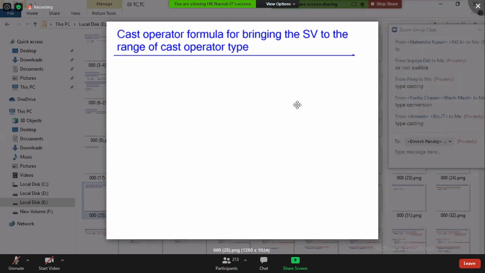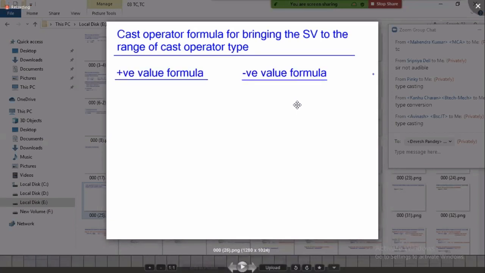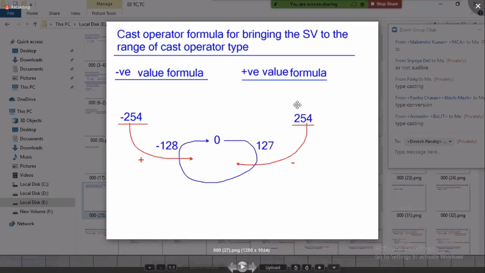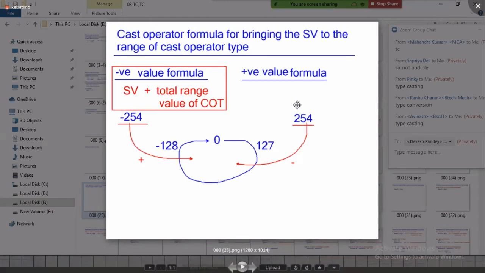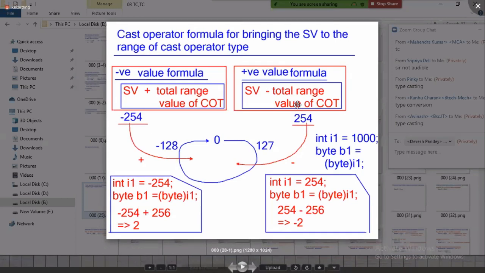Does anyone remember the formulas? We have two formulas, for a positive number and for a negative number. The positive number formula is source value minus the total range value of the cast operator type, and the negative number formula is the opposite: source value plus the total range value.